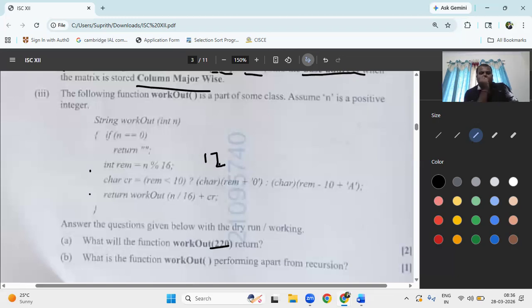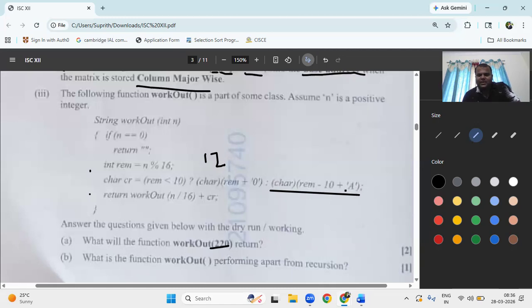Now that value is passed here. 12 is less than 10? No. So the control moves to the else part. The condition is false, so it goes here. Statement 2: here the explicit conversion is converting the value to a character. What is the remainder value? 12. 12 minus 10, what is the answer? 2. 2 plus a.